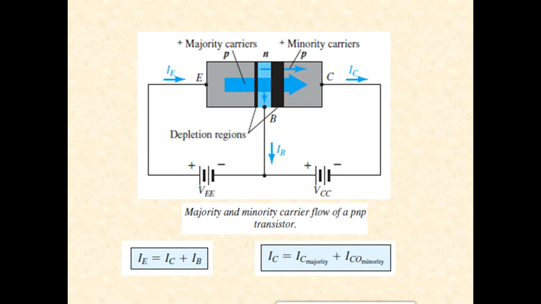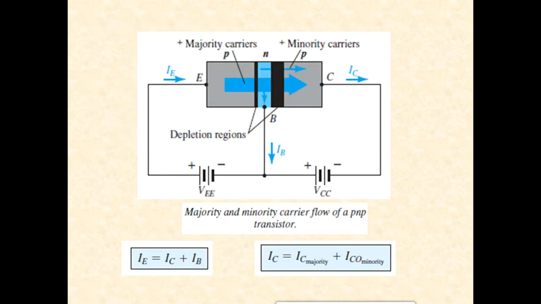IC majority, and ICO minority is keeping the emitter open. O stands for emitter open, keeping the emitter open and applying the reverse bias to the base to collector junction. What is the minority carrier flow? So that is ICO minority. Clear? Okay, so that's the summation. The collector current is the summation of IC majority plus ICO minority.